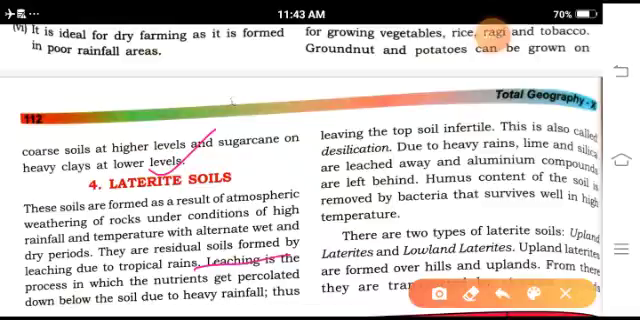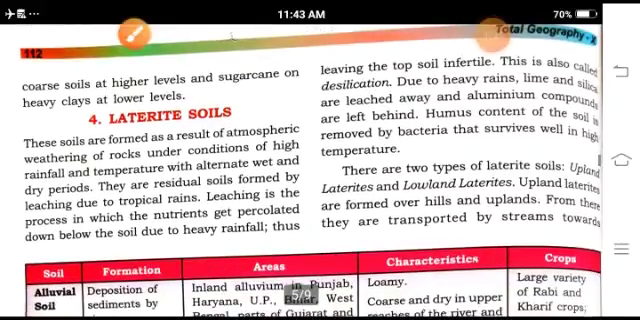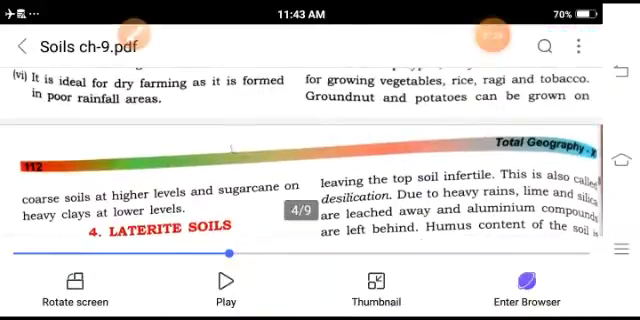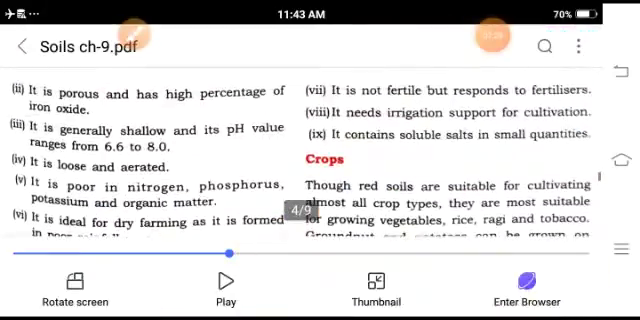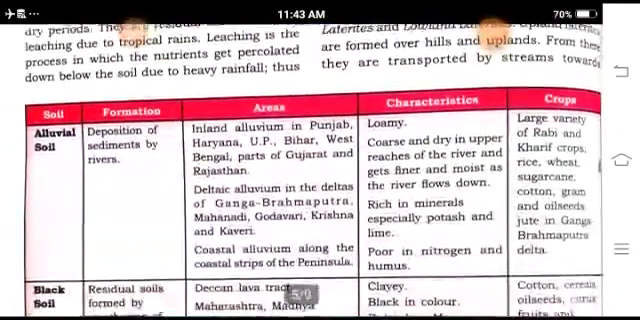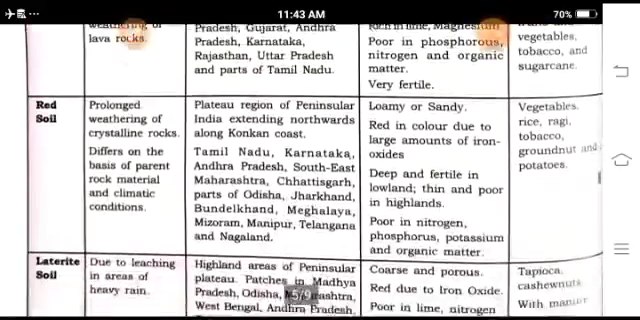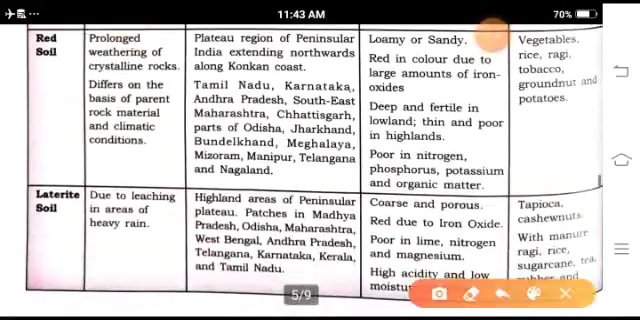So now, how are the laterite soils formed? The laterite soils are formed by the process of leaching. Some important laterite soils and their characteristics. So basically, when we go for the characteristics of the laterite soil, laterite soils are not very ideal for crops. In this characteristic I show you here, it is found in Madhya Pradesh, Odisha, Maharashtra, West Bengal, Andhra Pradesh and Telangana.